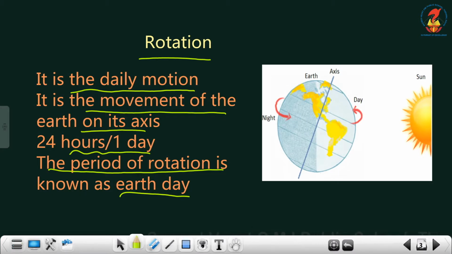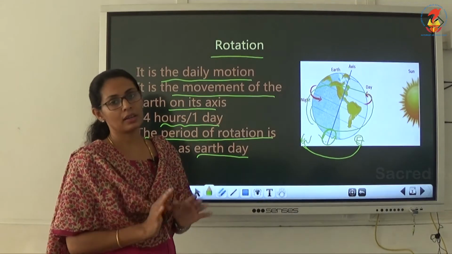Always the earth is moving from west to east direction, that is from here to here. In this way the earth is moving and rotating on its axis. This is the direction. Always the earth is moving in this direction, from the west side to the east side, and on its axis. So this is the daily motion of the earth.